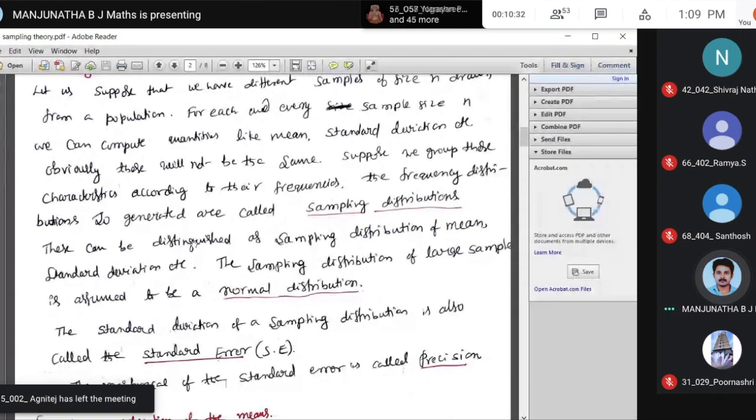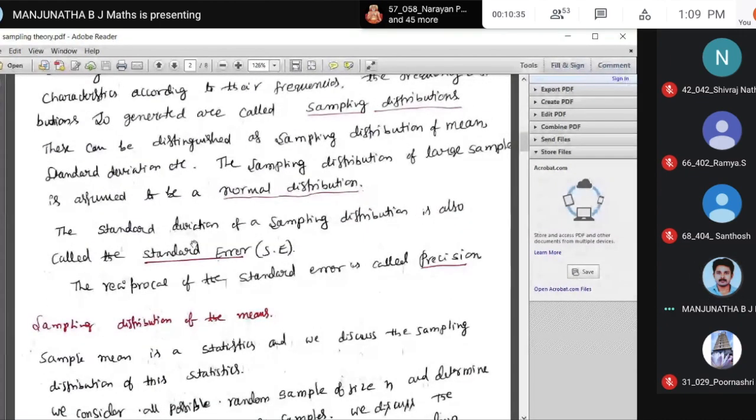So I come to that problem, right? I think we discussed two problems here. First I complete the definitions. This can be distinguished as sampling distribution of mean, standard deviation, etc. The sampling distribution of large samples is assumed to be a normal distribution. That follows the normal distribution. Normal distribution, we know that.